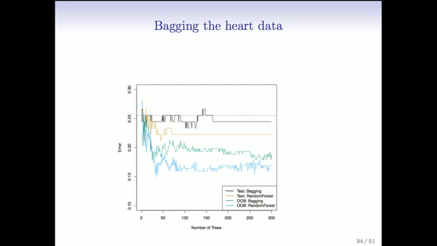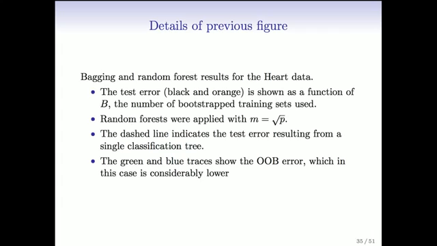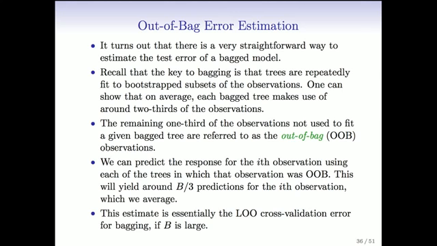So in this figure, we've also got two error curves called out-of-bag, for both bagging and random forest. We'll describe it for bagging now. The out-of-bag error is a very important part of bagging and random forest. It turns out it's essentially a free way of computing leave-one-out cross-validation. And it works as follows. Each of the bootstrap samples includes about 2/3 of the observations, and about 1/3 of the observations are left out. And of course, for each bootstrap sample, a different 1/3 is left out.